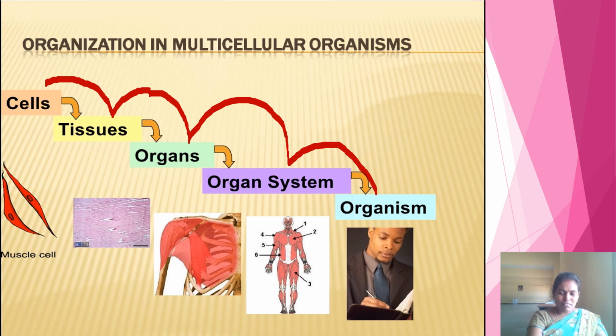If you see in one human being or in one animal, there are so many different types of organ systems. Digestive system is there, respiratory system is there, excretory system is there, muscular system is there, skeletal system is there. So many organ systems are there which perform different functions. This is about the cellular organization in multicellular organisms.